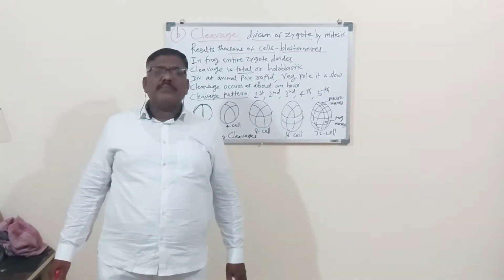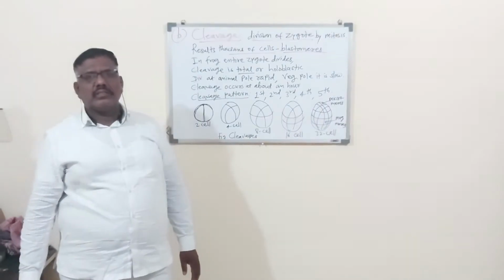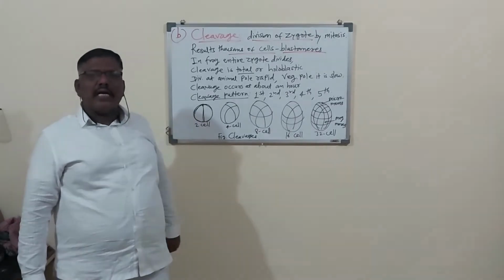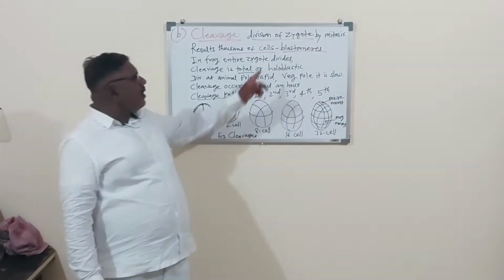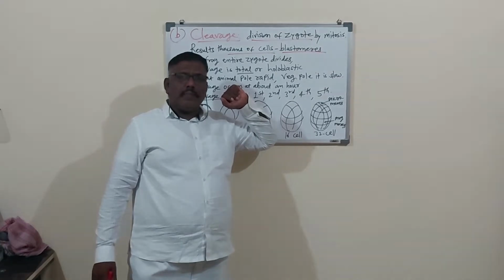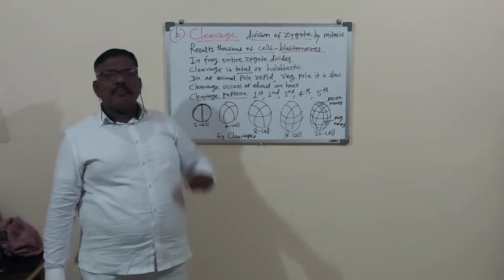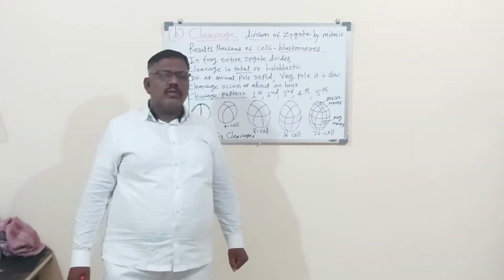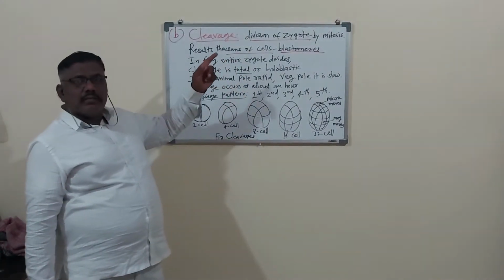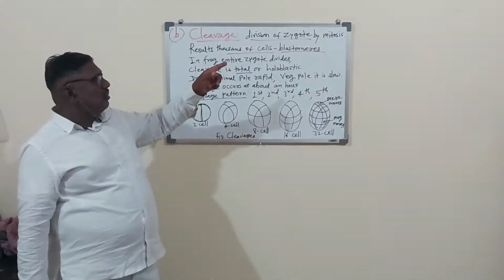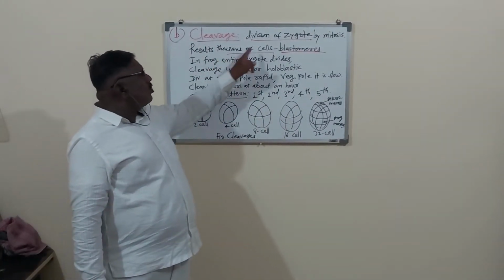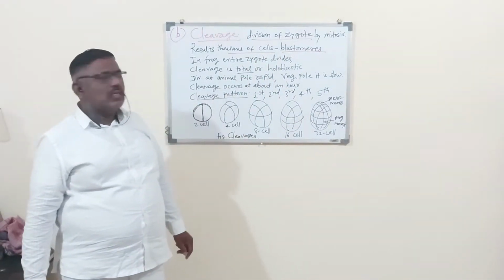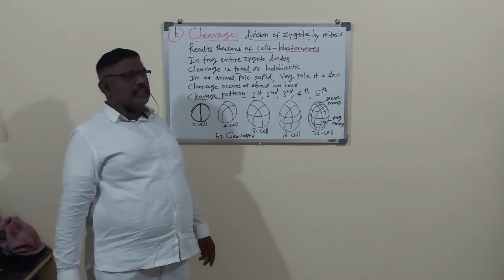Due to the cleavage furrow or due to the cleavages, the number of cells is increasing in the zygote. So that becomes thousands, that becomes numerous. Now that is called the blastomeres. Remember, in the objective type question in examination, an MCQ may be asked: the zygote divides into thousands of cells. Those cells are called dash. So those cells are called the blastomeres.